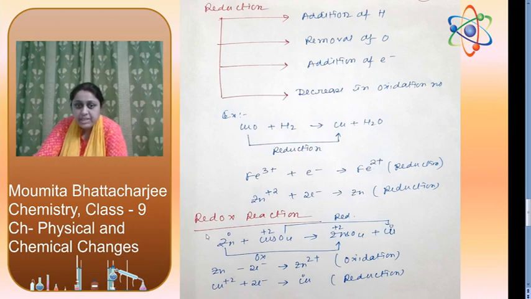There is one more type of reaction, known as redox reaction. Zinc plus copper sulfate gives zinc sulfate plus copper. A redox reaction is a reaction in which oxidation and reduction occur simultaneously. In the same reaction there will be reduction and oxidation. Zinc has oxidation state 0 and zinc 2+ has oxidation state +2, so oxidation number is increasing, that's why it is oxidation. Copper goes from +2 to 0, oxidation number is decreasing, that is reduction. Zinc minus 2e, losing of electron, oxidation. Copper plus 2e, gaining of electron, reduction.